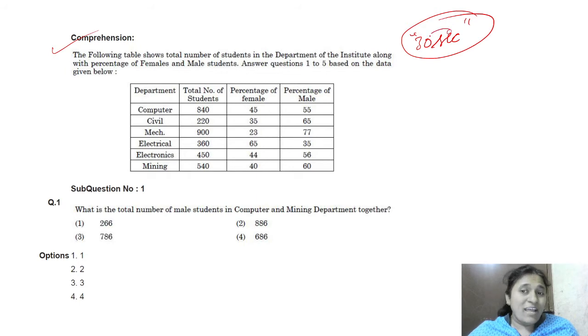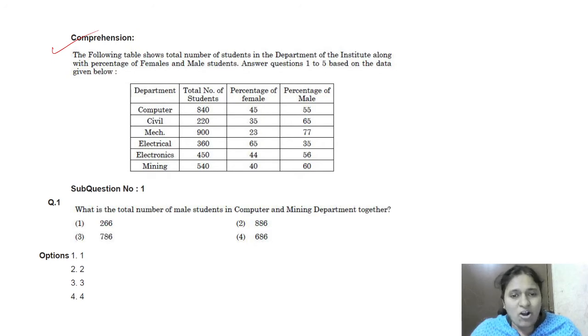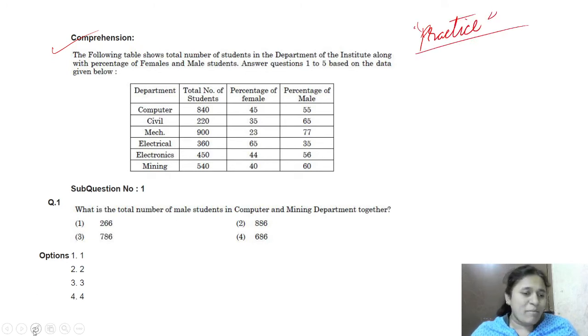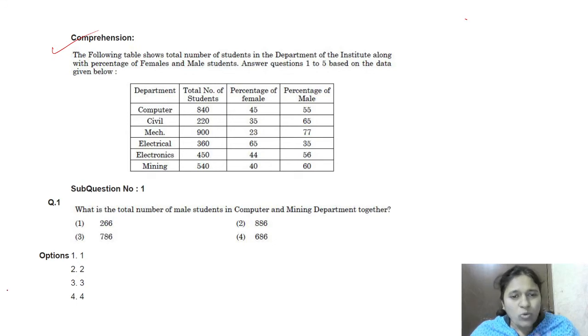Whenever we practice, we will solve the question in a short period of time. Always remember, if you want to be perfect in calculations and mathematics, that is practice. Practice is very important. You have to practice mathematics, then only you will solve within the time limit. Now I will help you with how to approach the question. I will tell you so many tricks to solve the DI. Okay friends, now we will start with this DI.